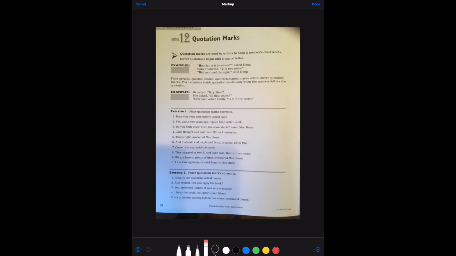So we're going to look at this page right here, and we're going to talk about what we're going to do with these other pieces of punctuation. So the quotation marks are used by writers to show the speaker's exact words. That we already know. And a direct quotation just means something that's taken right from the speaker.